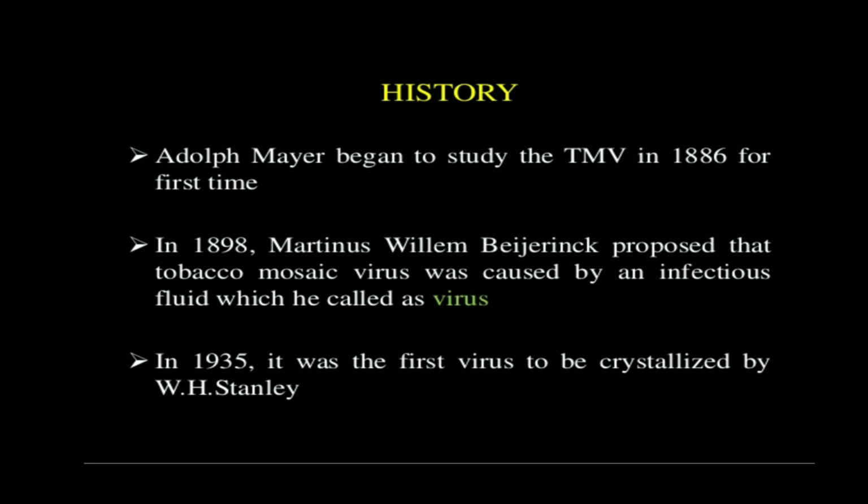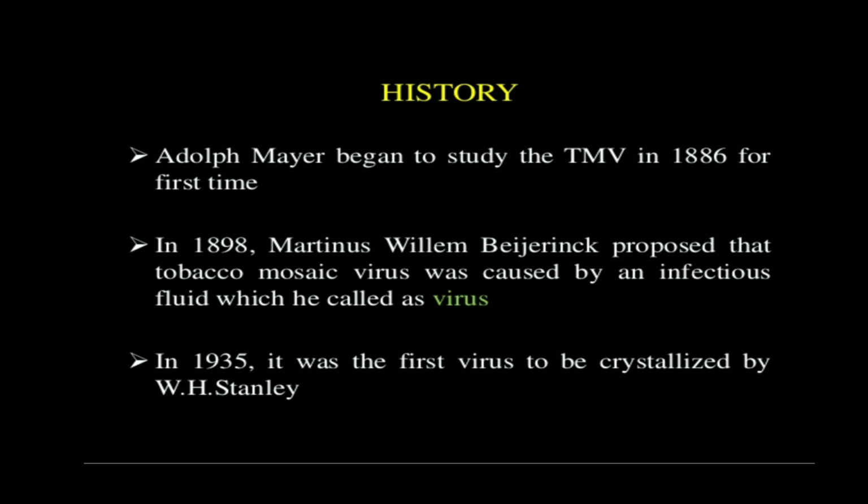History: Adolf Mayer began to study the tobacco mosaic virus in 1886, right, for the first time. In 1898, Martinus Willem Beijerinck proposed that tobacco mosaic disease was caused by an infectious fluid, right, which he called a virus, okay. So this scientist said that the disease was caused by an infectious fluid, and that fluid he named a virus.